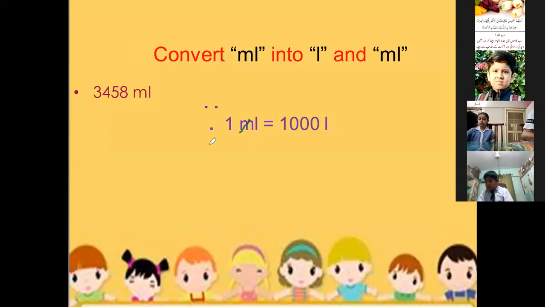So here 1 liter is equal to 1000 ml. Here we write 1 liter is equal to 1000 ml.